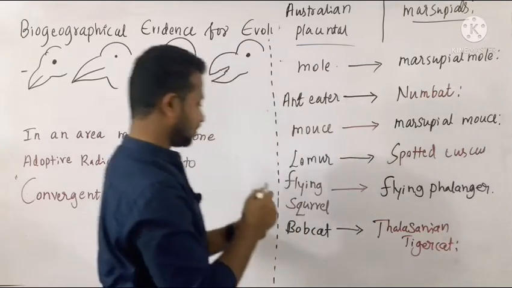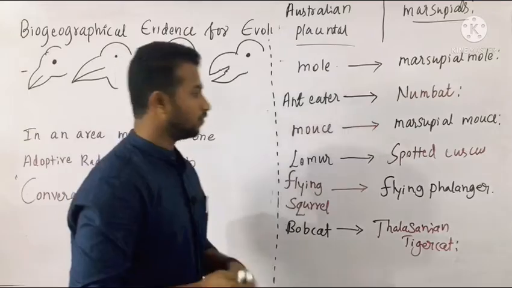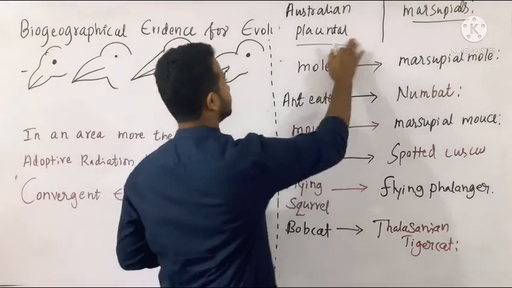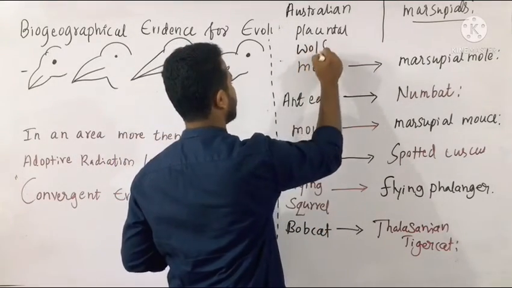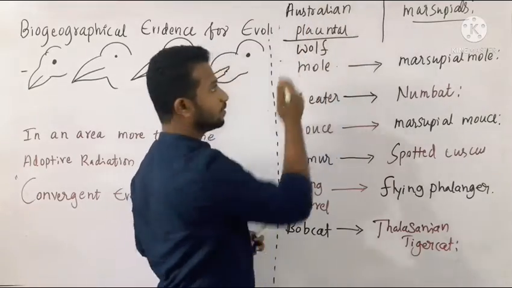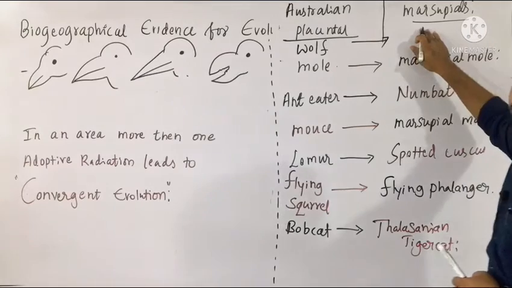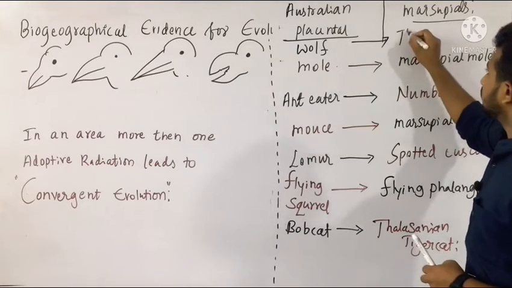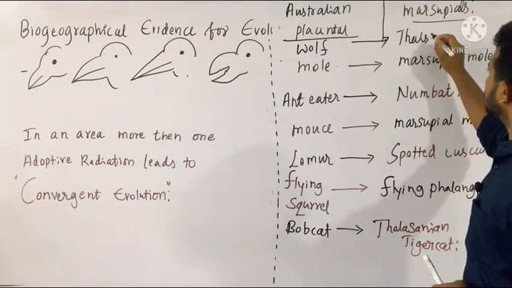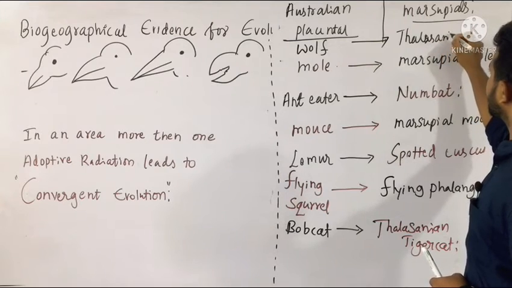So we have one more example, that is the wolf. The wolf has been modified into the Tasmanian wolf. I'll write here, the wolf of Australian placental mammals is adapted in a different geographical area of Australia as the Tasmanian wolf.